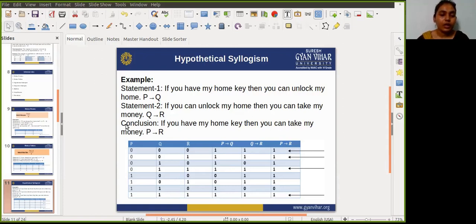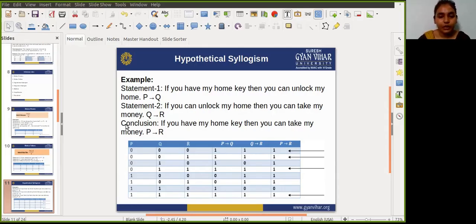So if we reach the conclusion, then if you have my home key, then you can take my money. If you don't have my key, then you cannot take my money. So by using a truth table, I am proving this. Here I am taking three propositions P, Q, and R. First of all, we calculate.